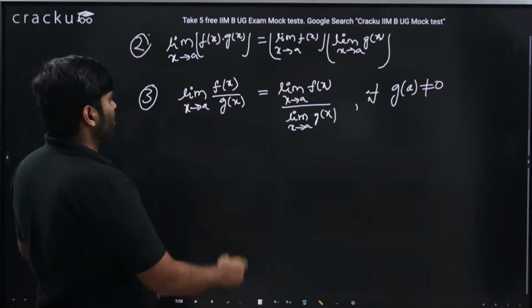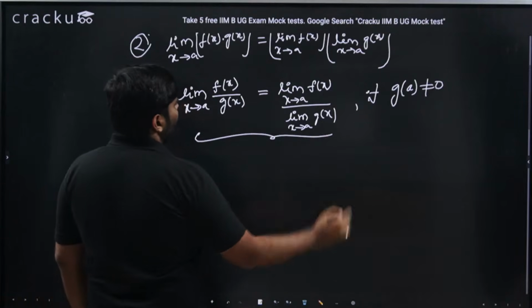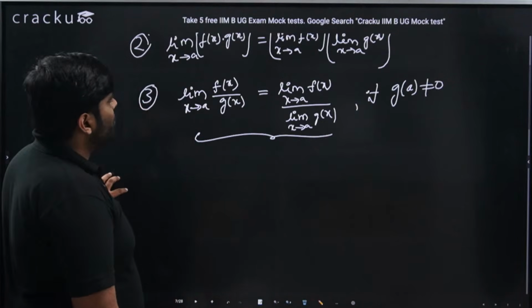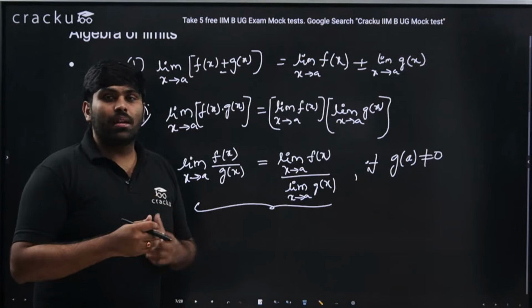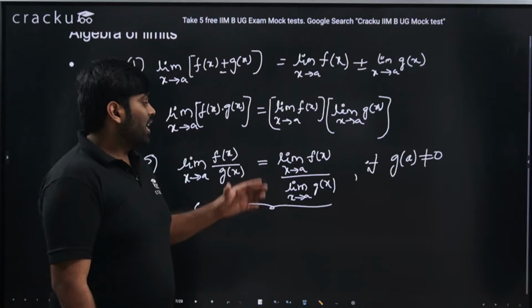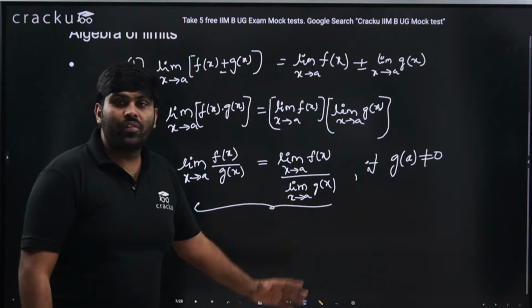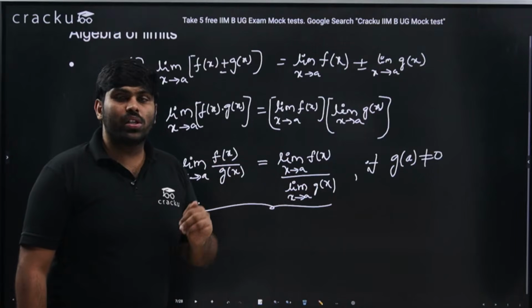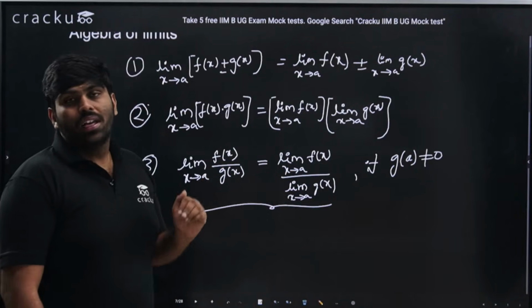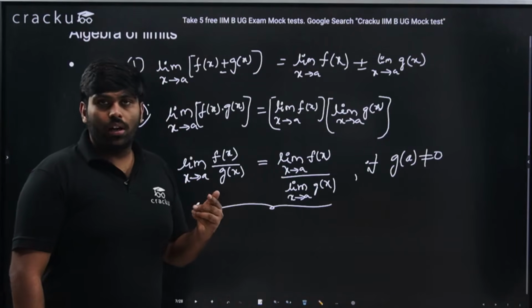So this is something you should be careful of, because here come more cases in division, where you will see something like 0 by 0 form. That is, if both f of a and g of a are 0, that is, if limit x tends to a f of x and limit x tends to a g of x are 0 and 0, then 0 by 0 does not make any sense.